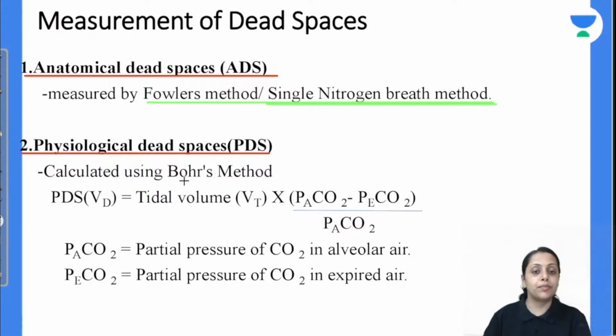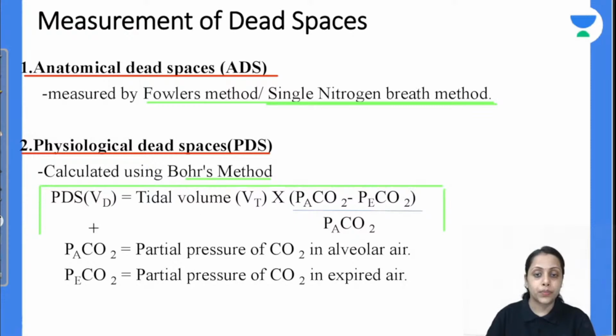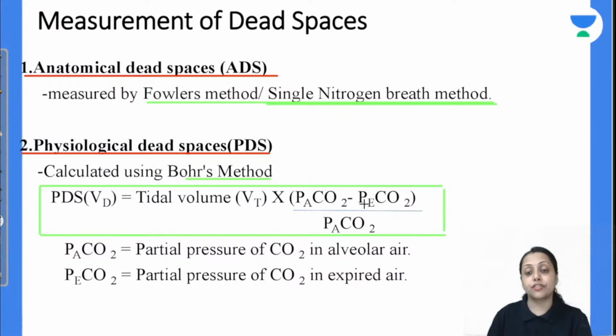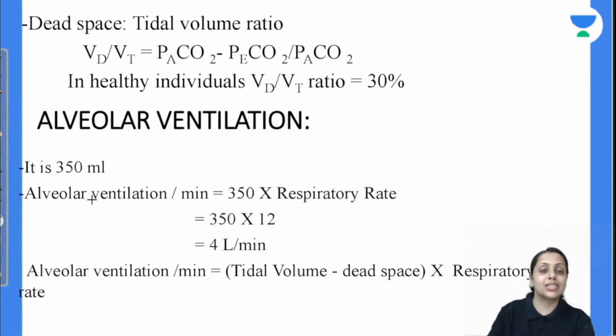Next is the physiological dead space. Physiological dead space को we use this Bohr method. Bohr method क्या है? Physiological dead space is equal to tidal volume into partial pressure of carbon dioxide in the alveolar air minus partial pressure of carbon dioxide in the expired air upon partial pressure of carbon dioxide in the alveolar air. This formula gives us this physiological dead space. Is this clear with everybody? So the physiological dead space upon tidal volume ratio क्या हो जाएगा?